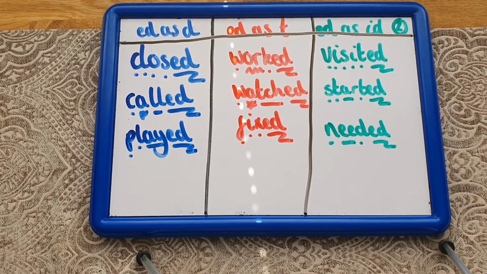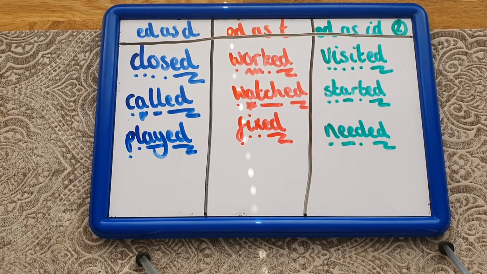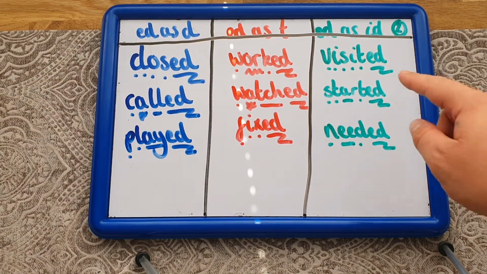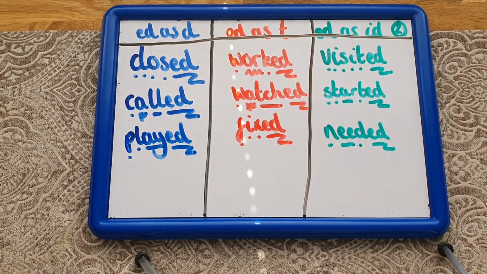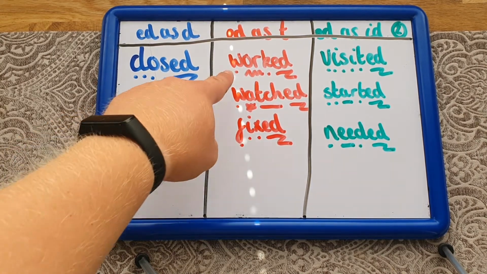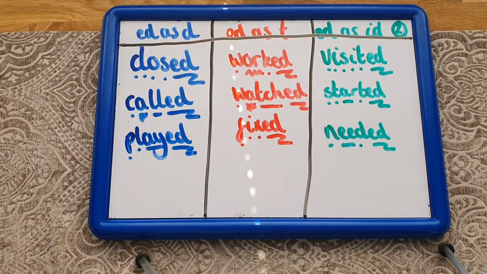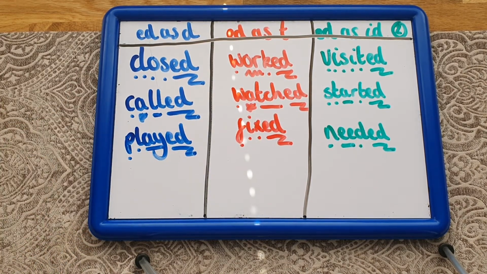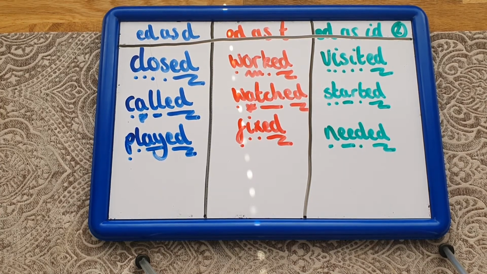When we use the ed ending, there are a few different sounds that it can make. So we can hear the ed as a d, as a t, or as an ud or an id, okay? So there's three different sounds that they can make. Now, what happens quite a lot is we're tempted to write, if we were doing this one, worked, we might put a t at the end. Or if we were writing called, we might want to just put a d at the end. We've got to remember, if it's in the past tense and it's a verb, most of the time it's going to have that ed ending.